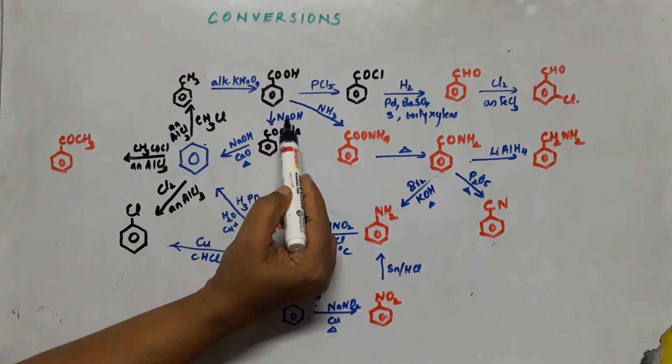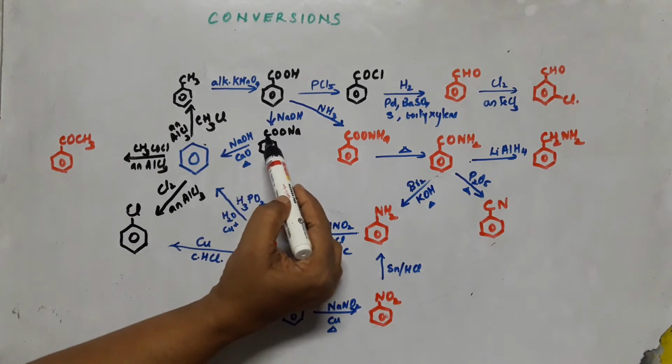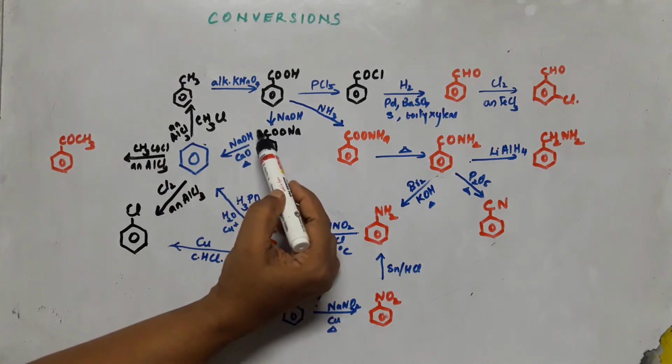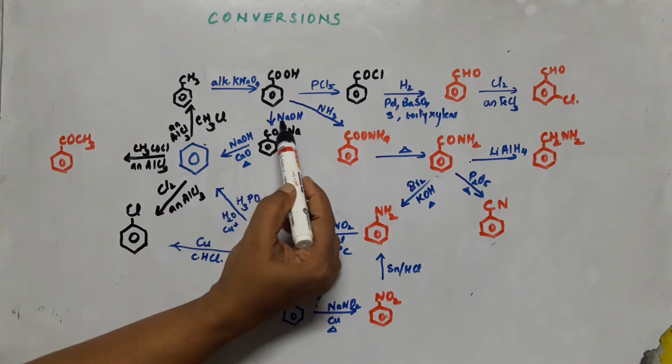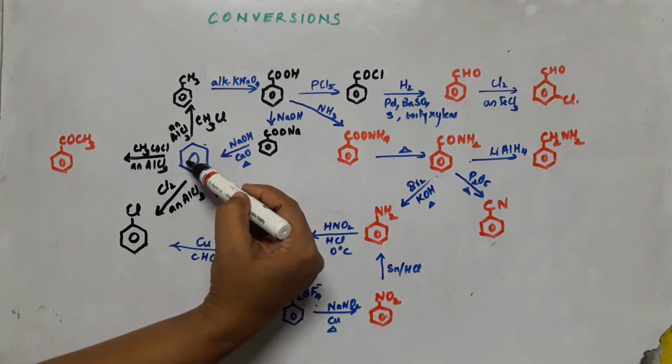Now benzene, you know that can be formed also from benzoic acid. Benzoic acid, if it is treated with sodium hydroxide, first it will be forming sodium benzoate, and when it is treated with soda lime, it will be undergoing decarboxylation. So COO group is removed and it forms aromatic hydrocarbon. Benzene is formed.